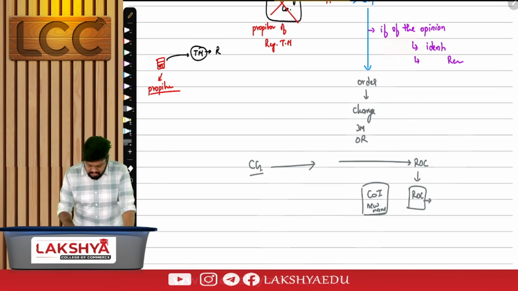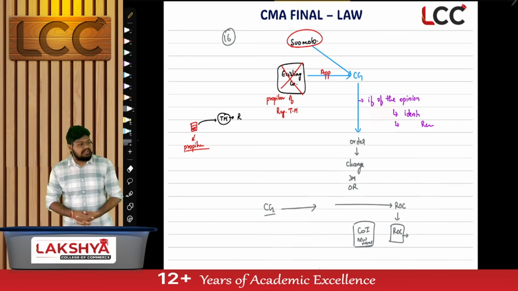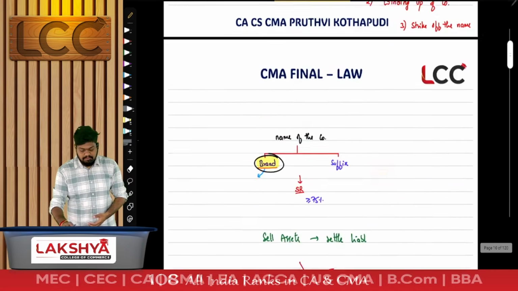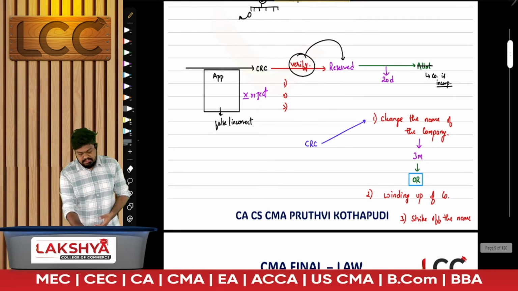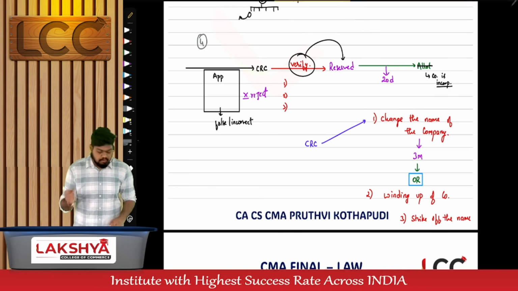Section number. This is all coming under section number 16. What is 16? Rectification of name. This logic of cancellation we have discussed, these three topics, these three orders passed. This cancellation is under section number 4. It is a continuation of section 4. I'll discuss it later. Section 4 talks about MOA.